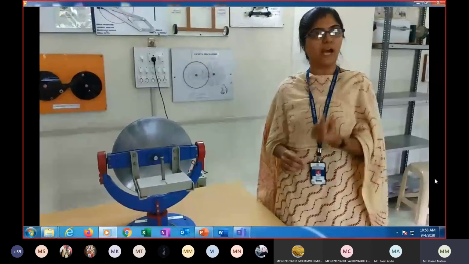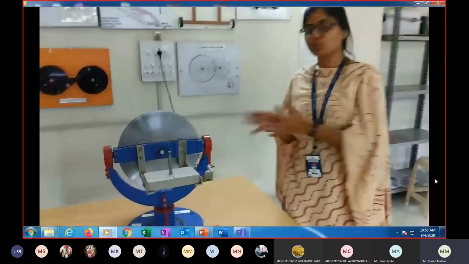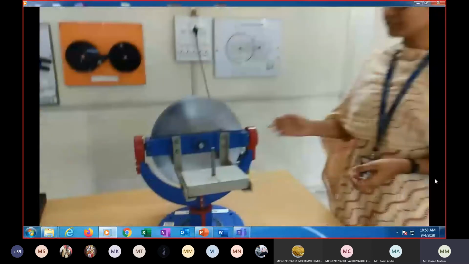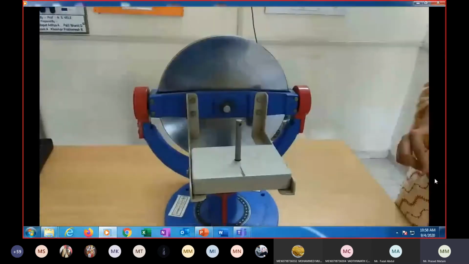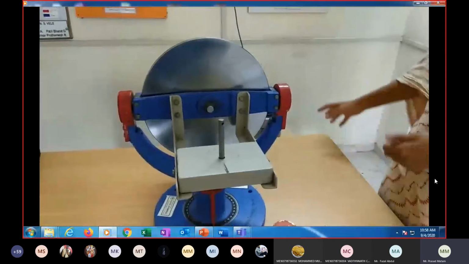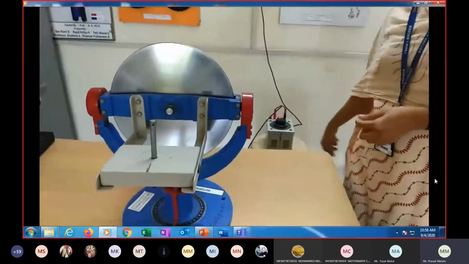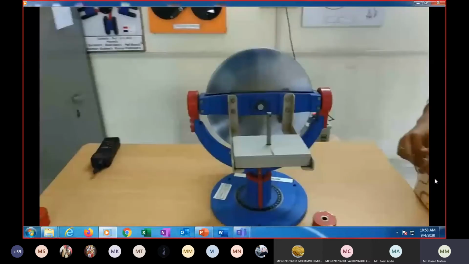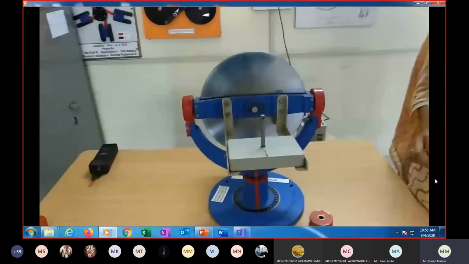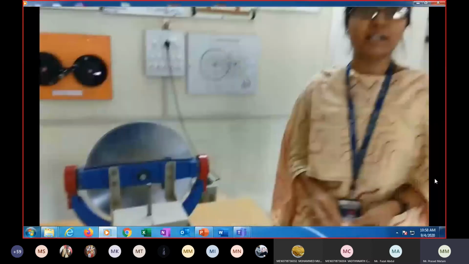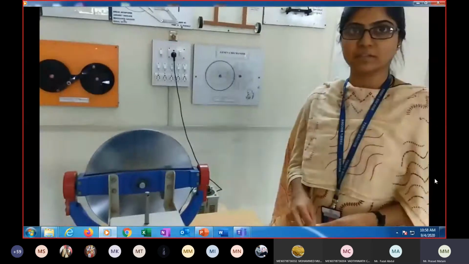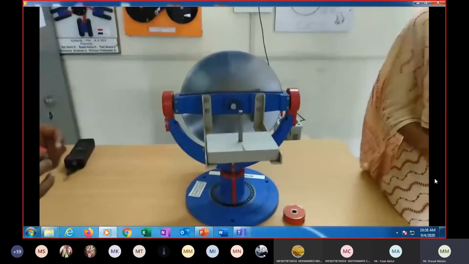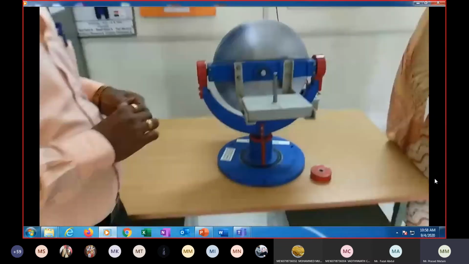Earlier we studied the theory behind the gyroscopic principle and the formula. Gyroscopic couple is equal to I into omega p. Now we actually calculate the gyroscopic couple. For that, this setup is run with the help of a motor, and speed will be varied by a thermostat. First we will measure the RPM with the help of a tachometer, and we have measured it already, it is about 1600 RPM.